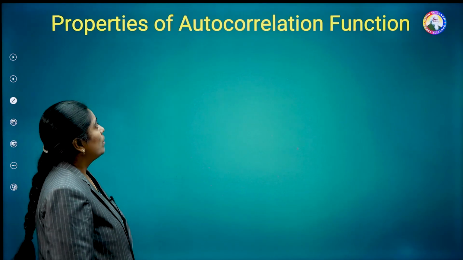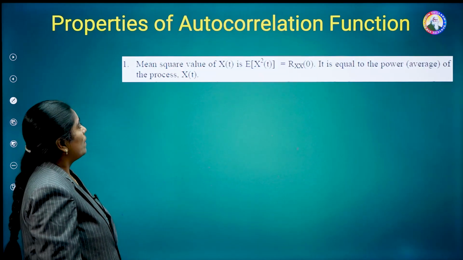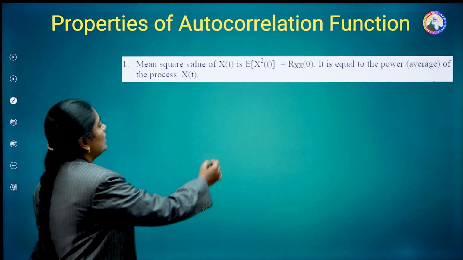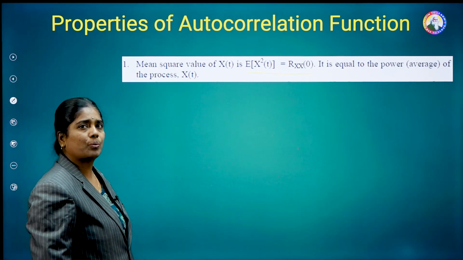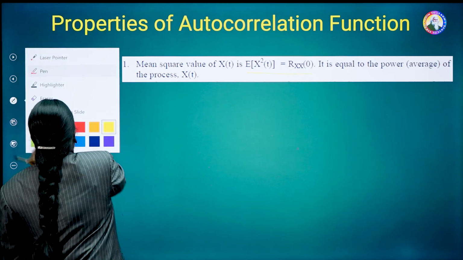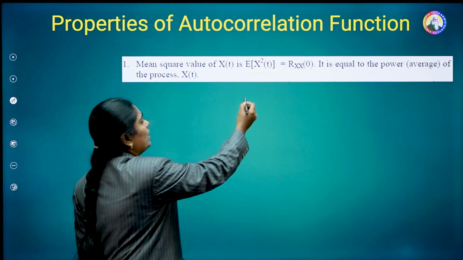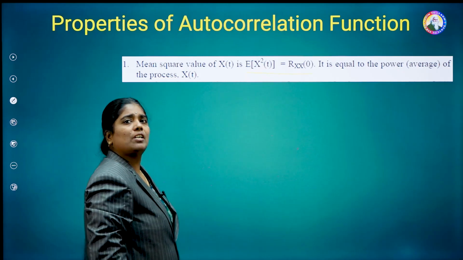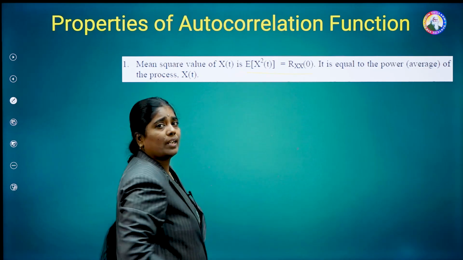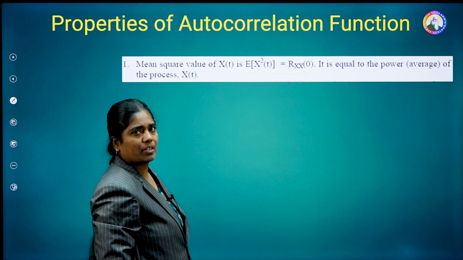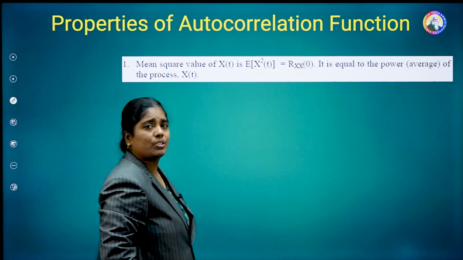Then coming to the properties of the autocorrelation function. The first property is E of x square of t is equal to Rxx of 0. What is E of x square of t? It is nothing but the mean square value. E of x of t is known as the mean value. The square of a random process is x square of t. If you calculate its expected value, that is known as the mean square value. The mean square value of the random process x of t is equal to Rxx of 0.